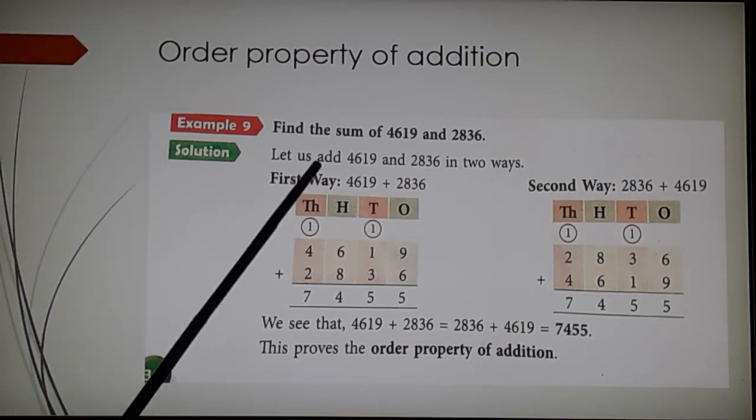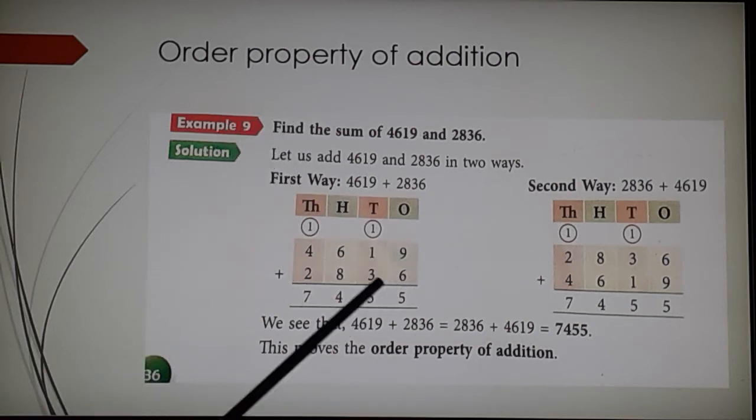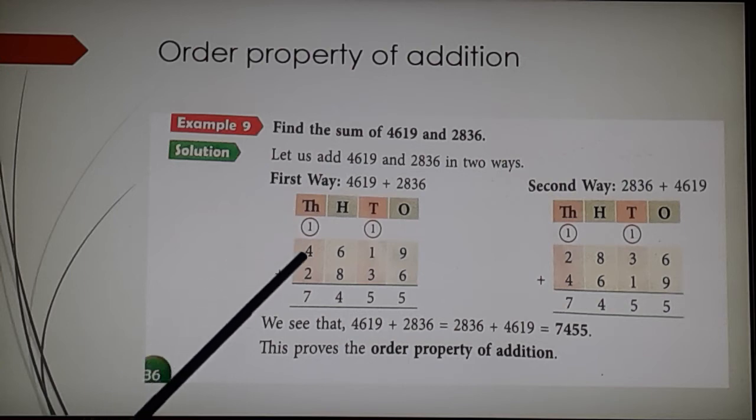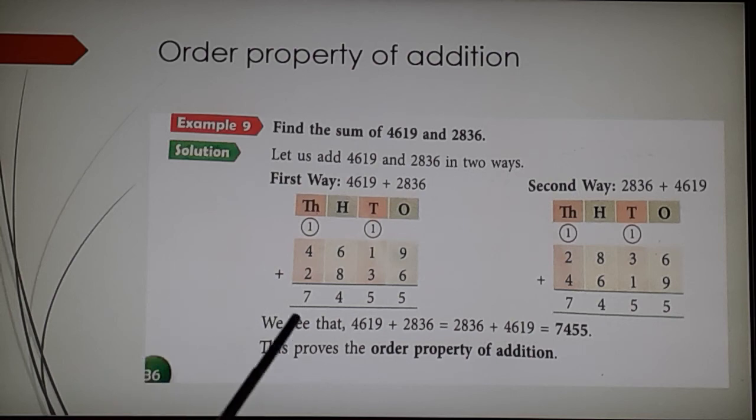Very simple numbers. Find the sum of 2 and 3. If I don't want to do 2 and 3, I can do 3 and 2. That means I can change in any order, but my answer remains the same. See the sum? Both are the same. This proves that the change in the order of addends does not affect the sum.